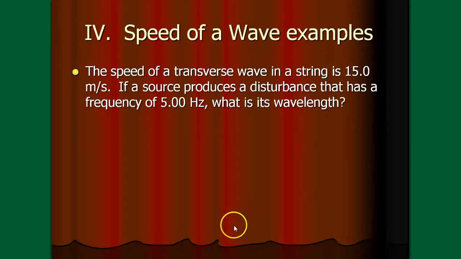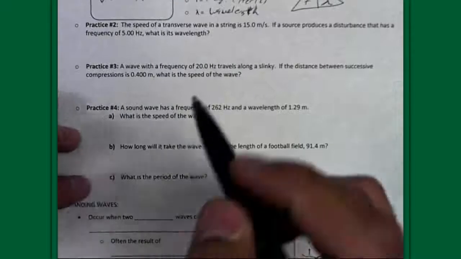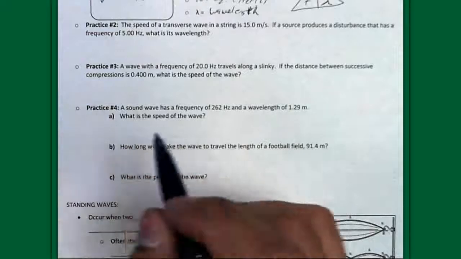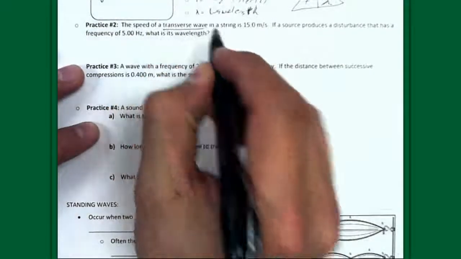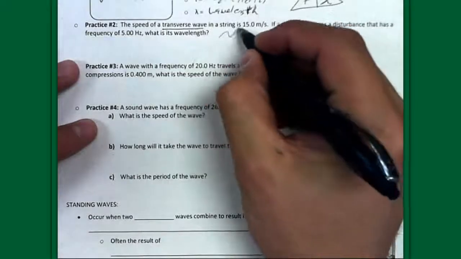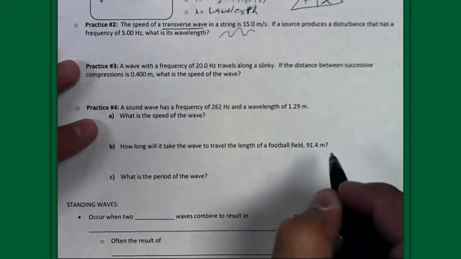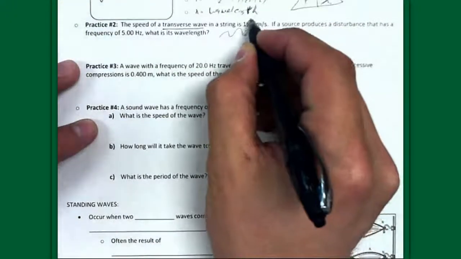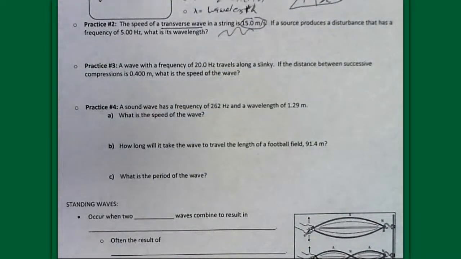So the speed of a transverse wave in a string, it says, is 15 meters per second. If a source provides a disturbance that has a frequency of 5 hertz, what is its wavelength? I'm going to actually go back to the notes to work this for you. So transverse wave, we've got to remember, is the type of wave that looks like this. It goes up and down, up and down. It's moving at a speed of 15 meters per second. So that's the rate that the energy is moving from one side to the other within the string. That's not the rate that the string is moving. Remember, the string doesn't move.